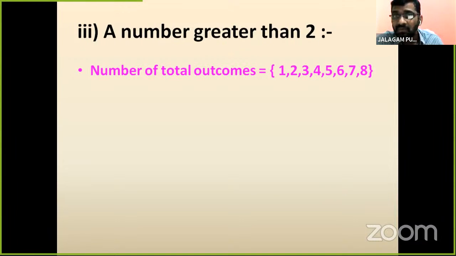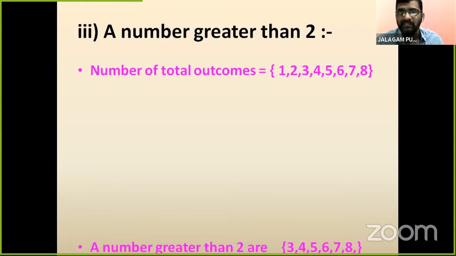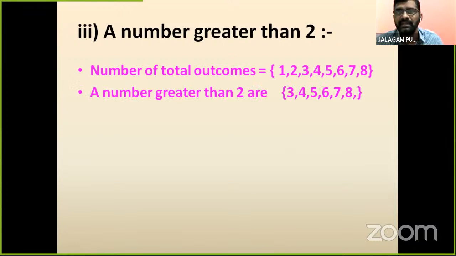What are they? 3 is greater than 2, 4 also, 5 also, 6 also, 7 also, 8. These numbers are above 2. How many? 1, 2, 3, 4, 5, 6.